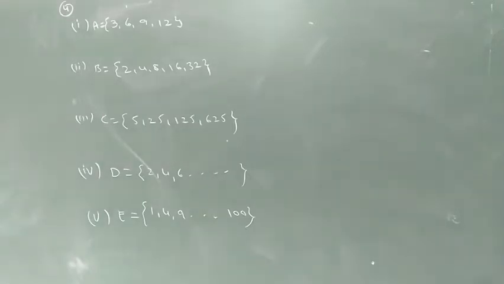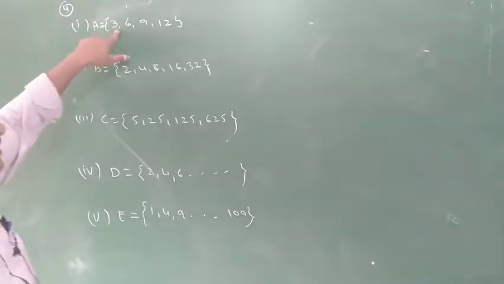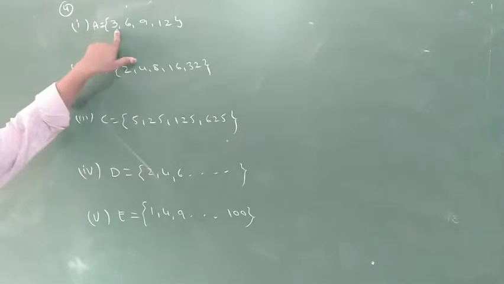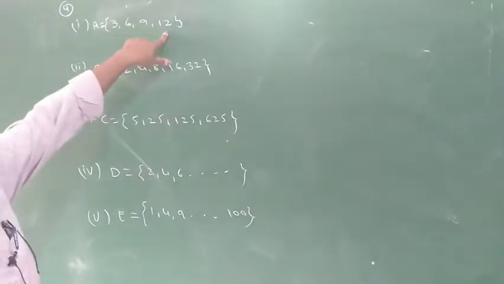Okay, we have to observe. This is the reasoning type. 3, 6, 9, 12.